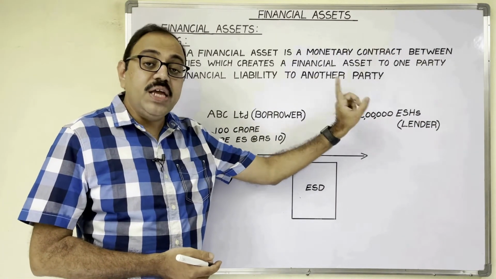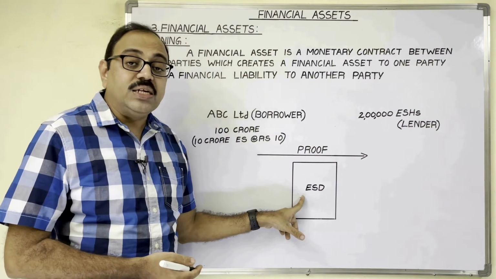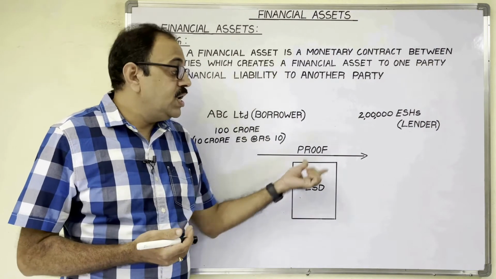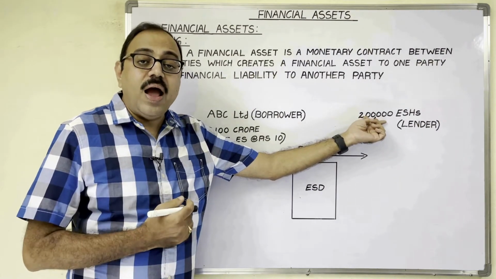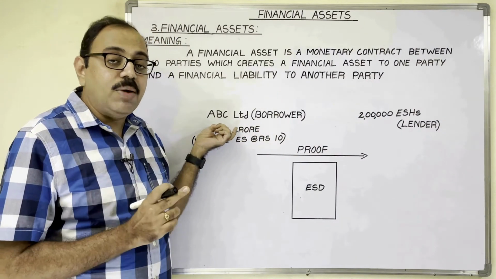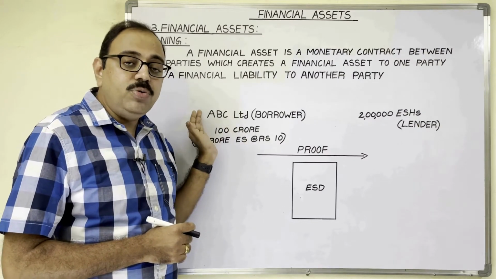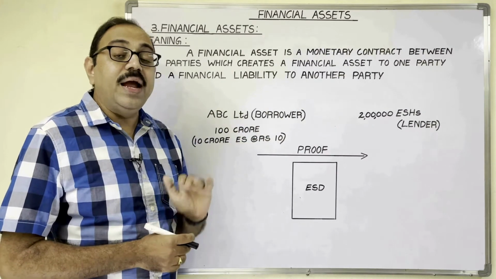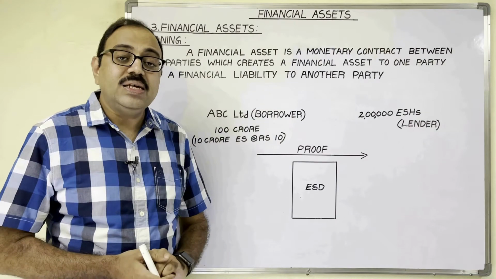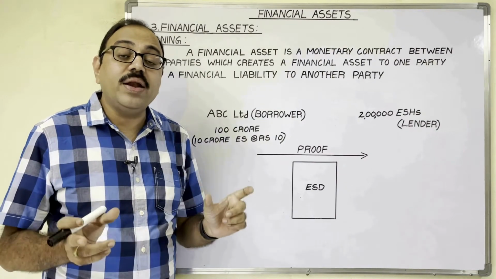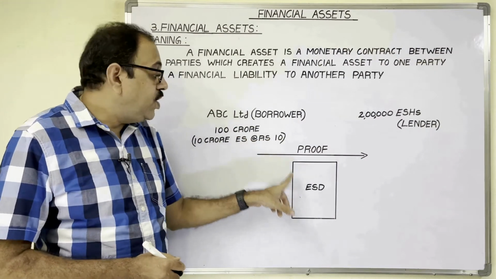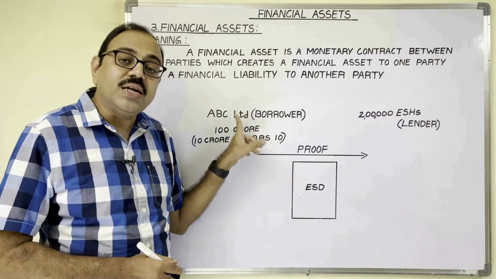For the investor, the equity shareholder, this written proof is considered a financial asset because on this document, in future, the investor is going to receive dividend and principal amount. And this document is treated as a financial liability to the company, because in future the company has to pay dividends and at the time of liquidation, the company has to return the principal amount to equity shareholders. Thus, a financial asset acts as a proof for the contract between two parties. For the lender, this proof is considered a financial asset, and to the borrower, this proof is considered a financial liability.